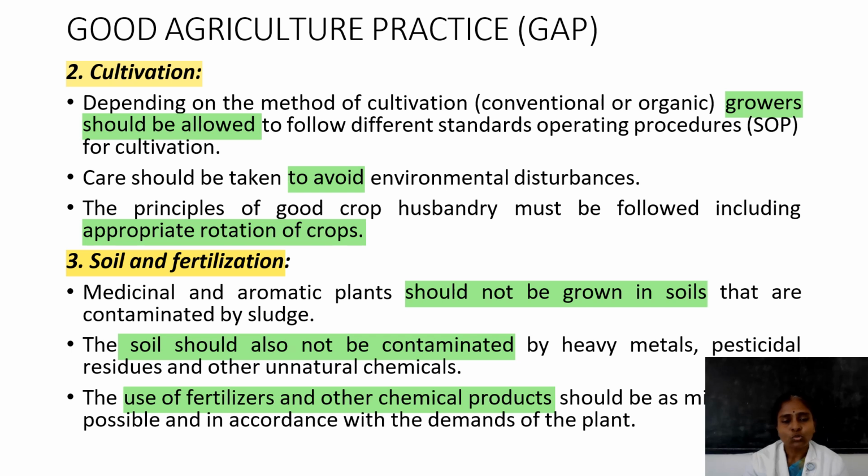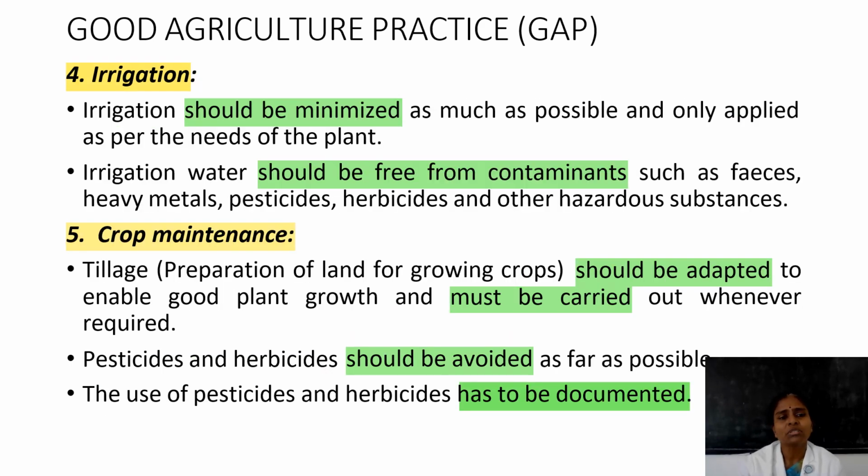Then use of fertilizer and other chemical products should be in minimum quantity, as they are highly toxic to humans. That's why a minimum quantity is preferable. Next, moving on to the stage of GAP, irrigation.